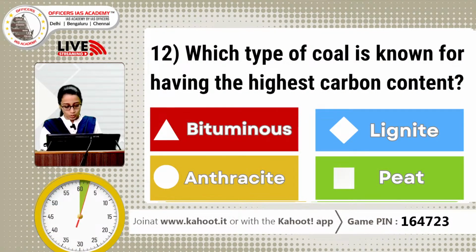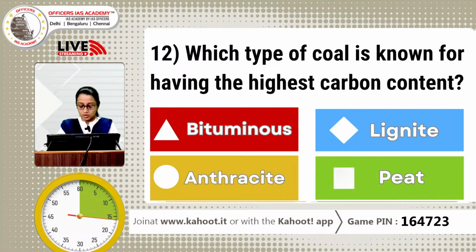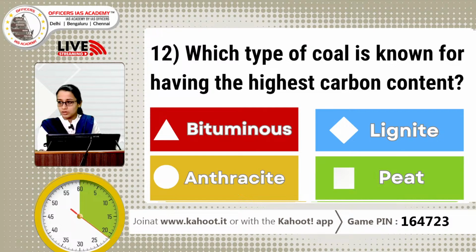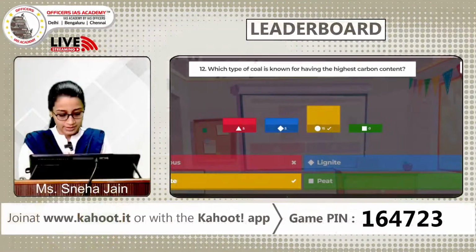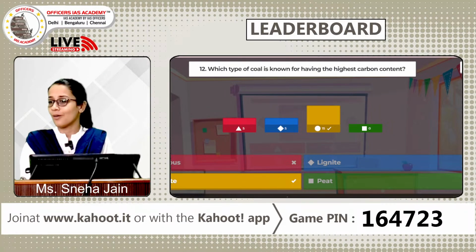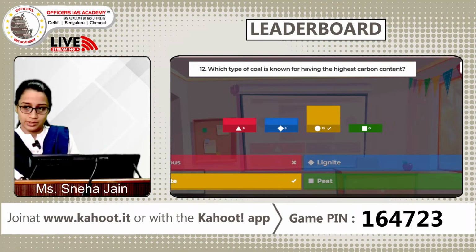Which type of coal is known for having the largest carbon content? Okay, A, bituminous, B, lignite, C, anthracite, and D, peat. Okay, so there are different types of coal, and which has got the highest carbon content? So we know that different types of coal are found, and also in India different types of coal are found in different areas. So anthracite is the highest grade of coal. It contains the high percentage of fixed carbon. All right, so your answer is C. Many of you getting it right.